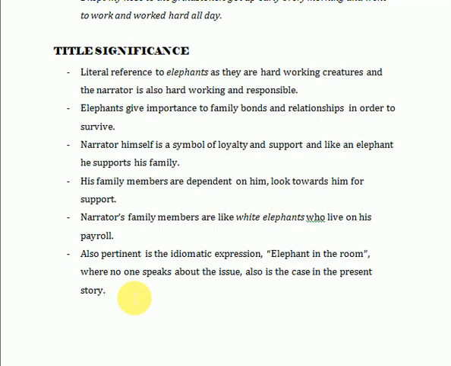That elephant in the room means that no one speaks about the issue, and this we may see is also the case in our present story, that no one speaks about the real issue. So that's how our story ends.